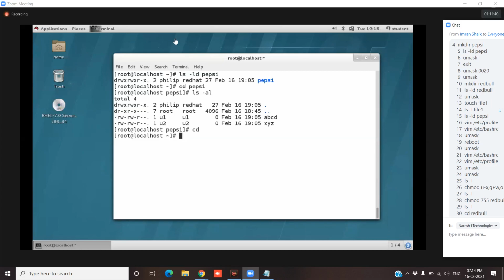How many more classes will we have? We'll have enough classes, guys, Chandana. Today we only completed permissions. Special permissions, then ACLs, then operating system process management, then service management, package management, and disk management, which will take 3 days. Disk management and LVMs will take 3 days again.